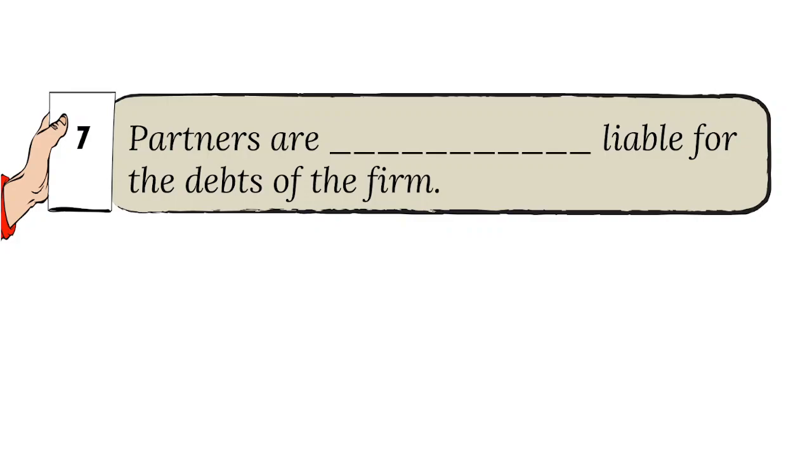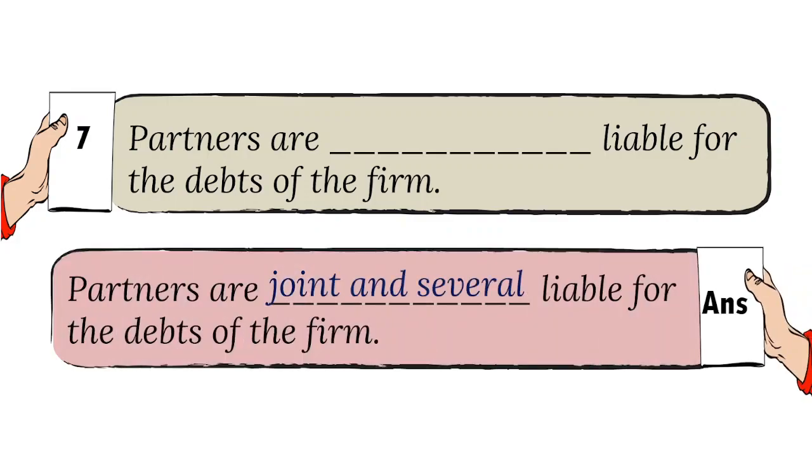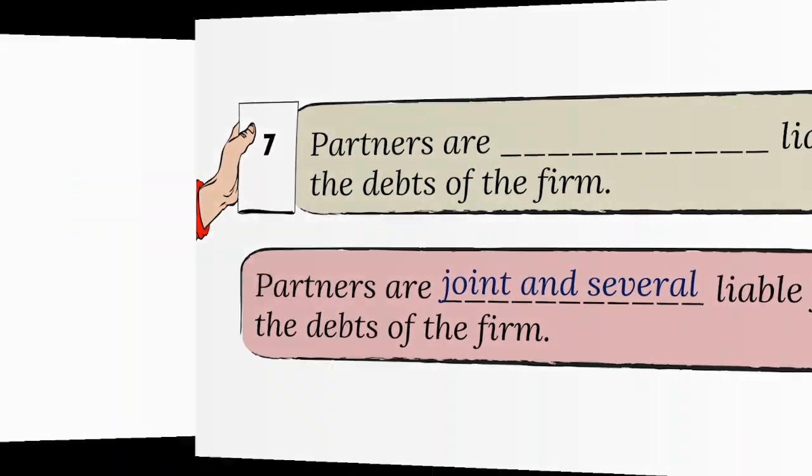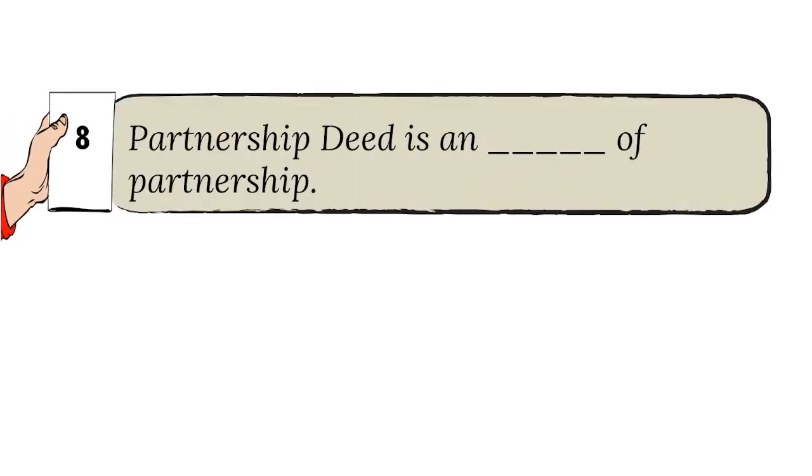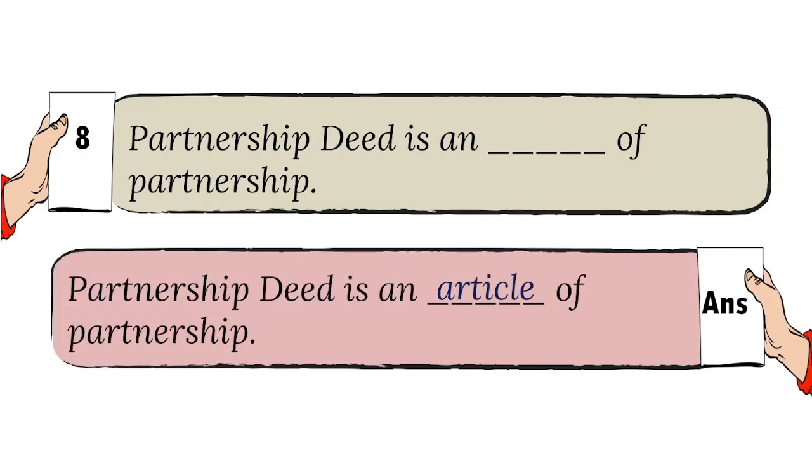7. Partners are dash liable for the debts of the firm. And the answer is joint and several. 8. Partnership deed is an dash of partnership. And the answer is article.